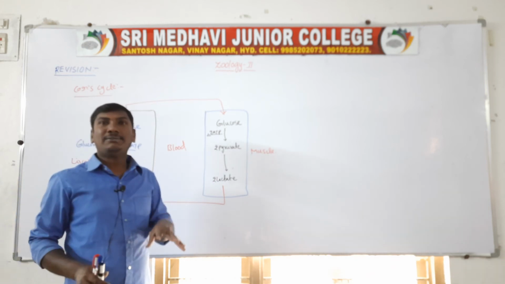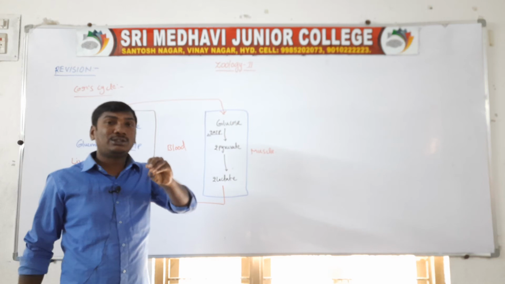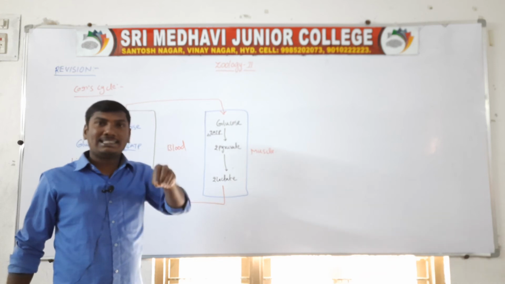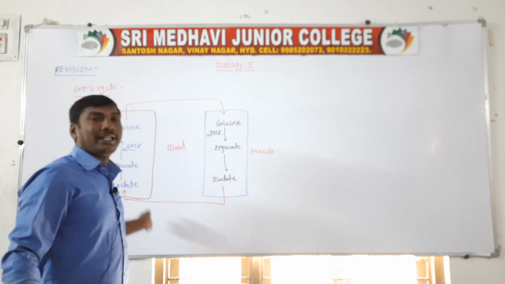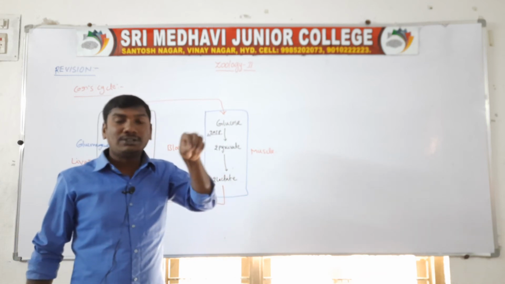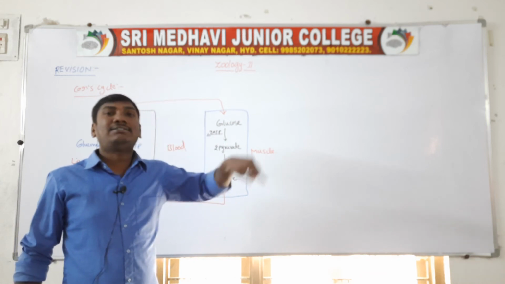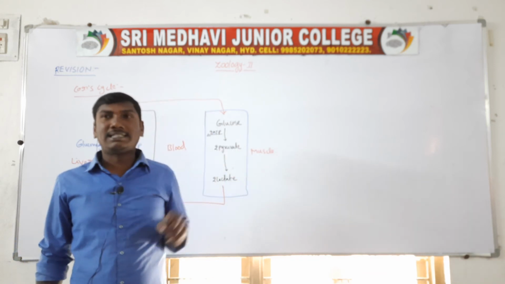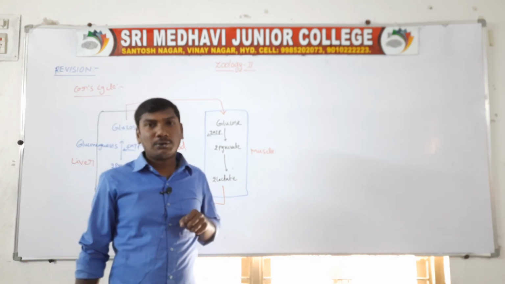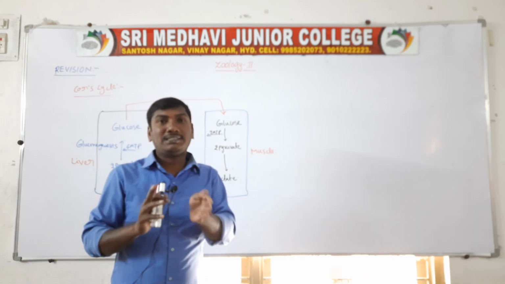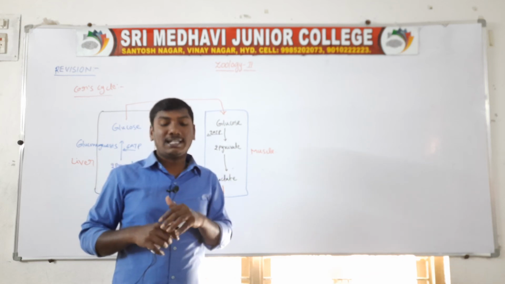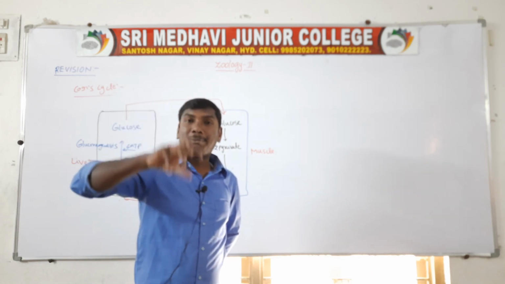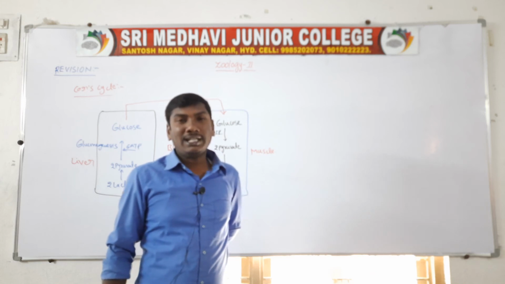So simply, Cori cycle means the lactic acid accumulates in the skeletal muscles through the anaerobic respiration process. This lactic acid is transferred through the blood circulatory system to the liver. In the liver, through gluconeogenesis, the lactic acid is converted to glucose. This glucose is sent back to the muscle through the blood circulatory system, and the muscle utilizes the glucose. This circulation between the muscle and liver is called the Cori cycle, the two-way traffic between muscle and liver.